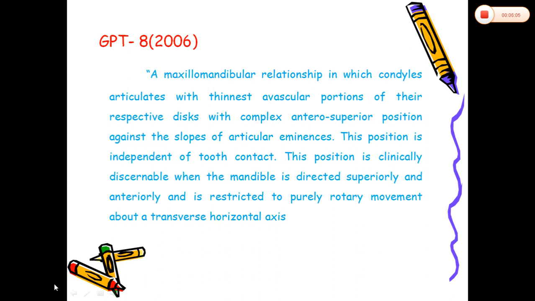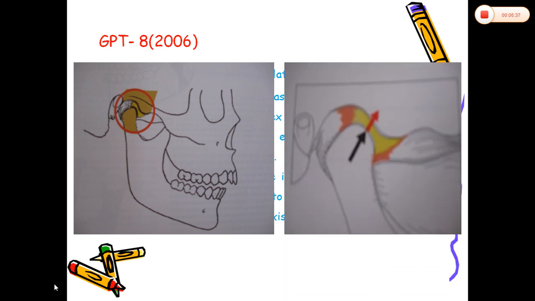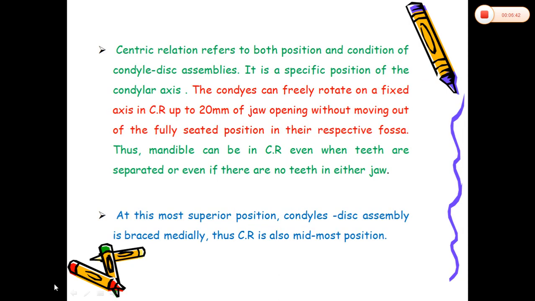This position is clinically discernible when the mandible is directed superiorly and anteriorly and is restricted to purely rotary movement about a transverse horizontal axis. This definition is very important for centric relation. Here we can see clearly in the pictures how it articulates with the thinnest avascular portions, and how it is in the anterior superior position.